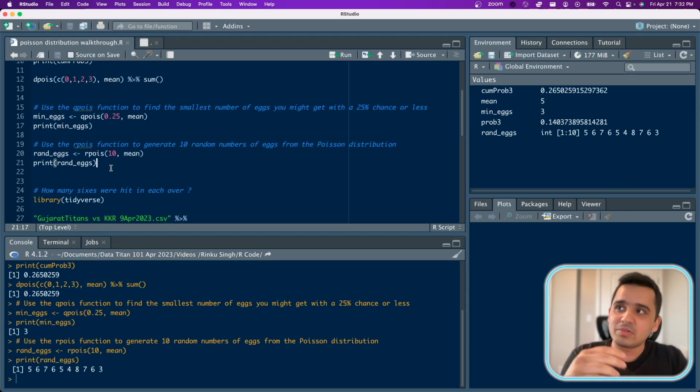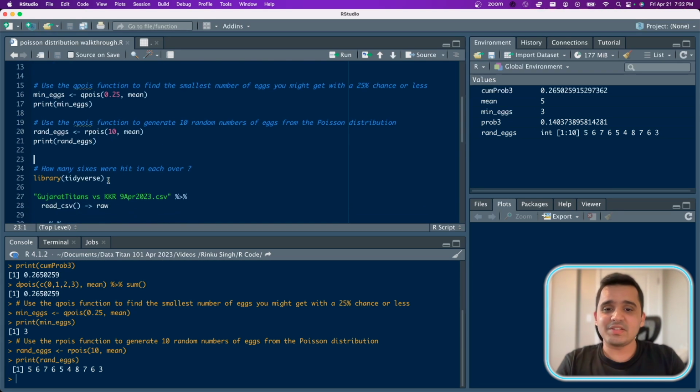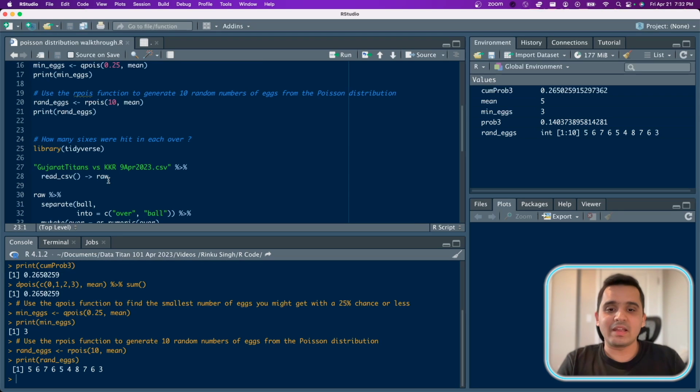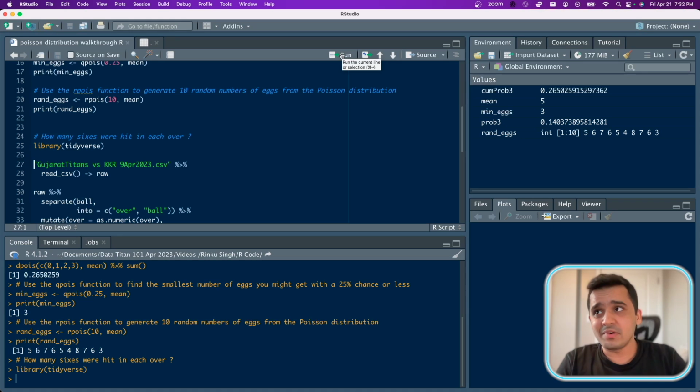So now let's come to cricket, and before that, let's do some data wrangling and get our data ready for our analysis. Remember, what we want is the number of sixes per over in each innings. So we start off with loading the library first. We only need one library for now.